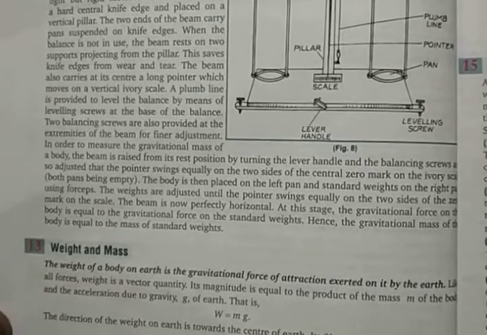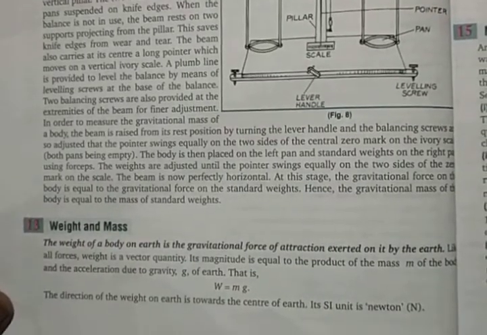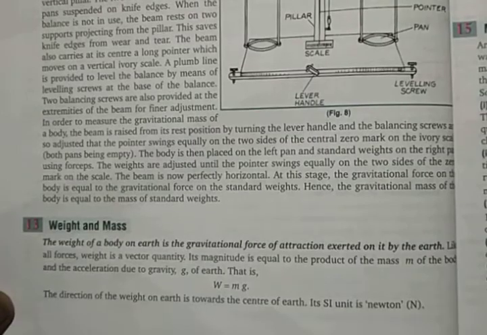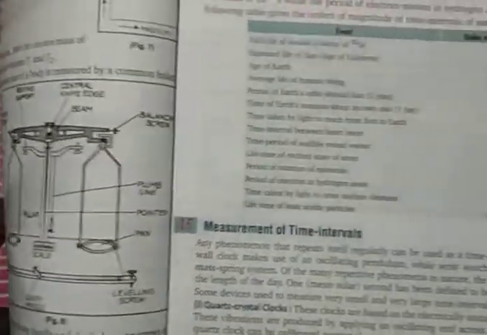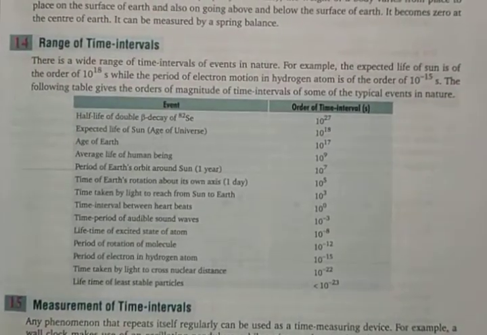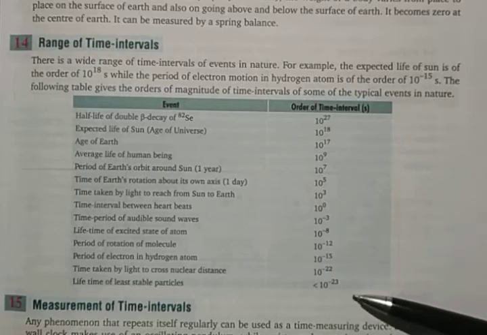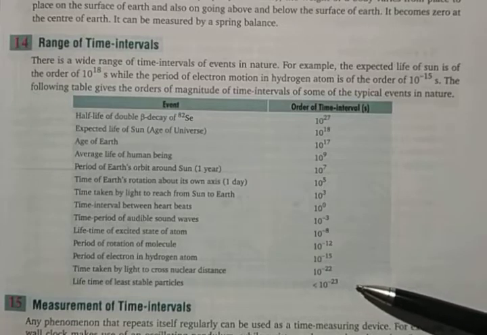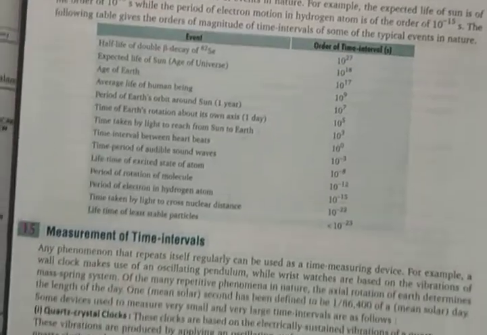The next one is weight and mass. What is the relation between these? It is given here. We know this one, so it's not so important to learn. Followed by the various ranges of time intervals. So starting from half-life till the last part of the particles, how much the stable particle lifetime is there. Measurement of time is also given there.